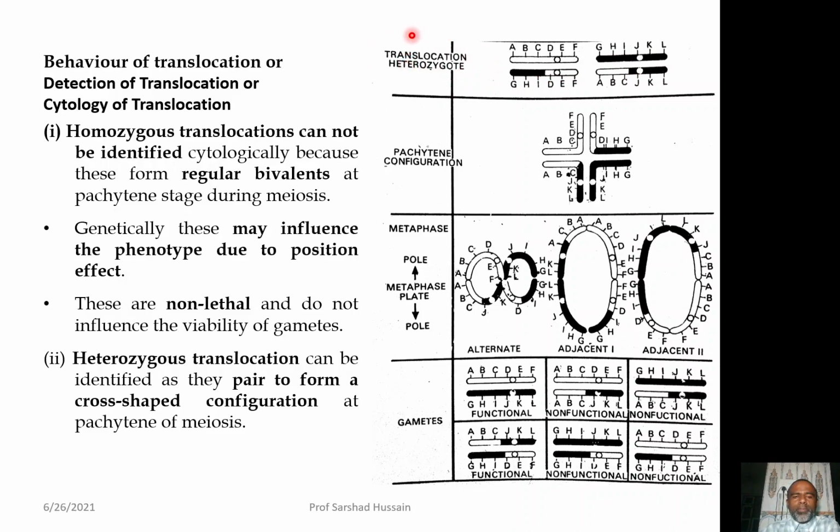Heterozygous translocation will form, you can say, a cross shape during the pachytene stage after pairing. Why will they form the cross shape? Now, you can look at this: the cross shape configuration will be the result of equal pairing, that is the pairing between exact genes. Say for example, once it starts, this will start pairing with this.